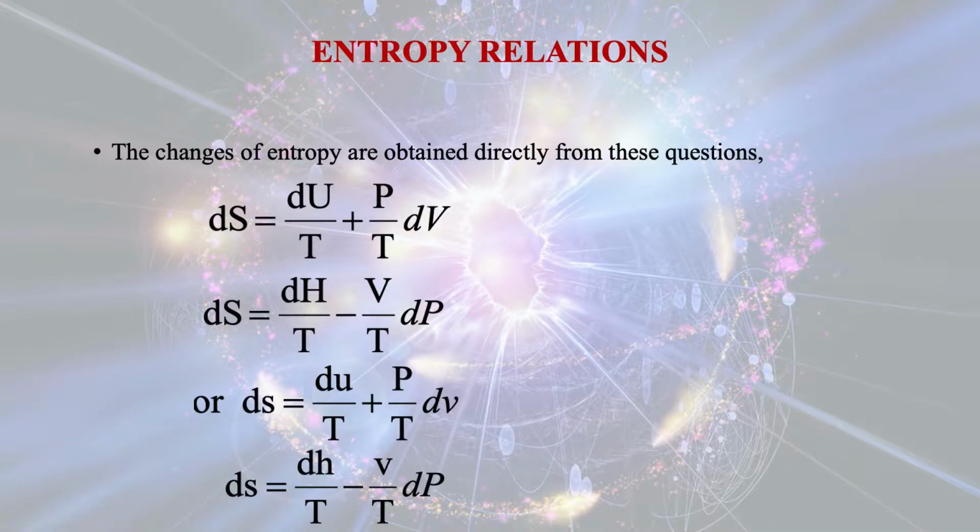Entropy relations. We know very well that ds is equal to du by T plus P by T dV, and ds we can write as dH by T minus V by T dP. Here we are considering small values of S, U, V, and this is the expression for the change in entropy on an intensive basis. Similarly, on an intensive basis, ds is equal to dH by T minus v by T dP.